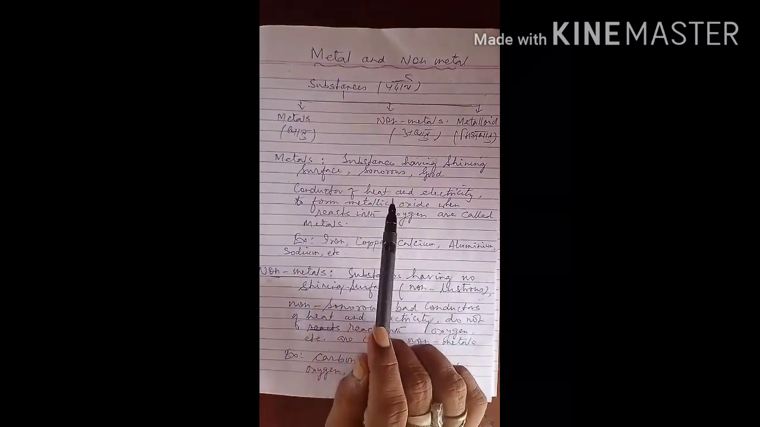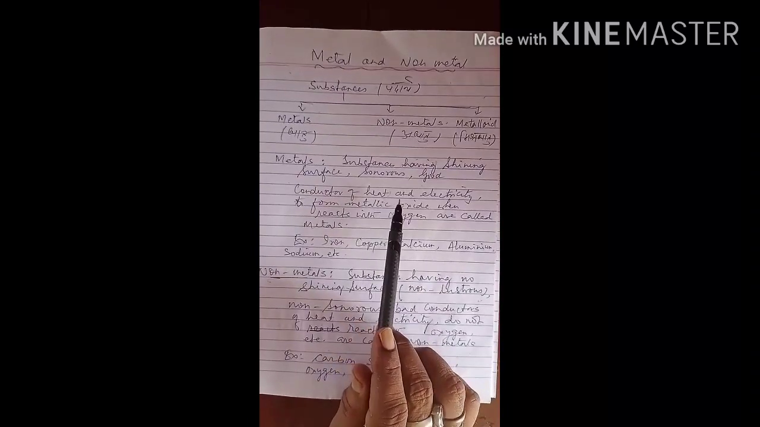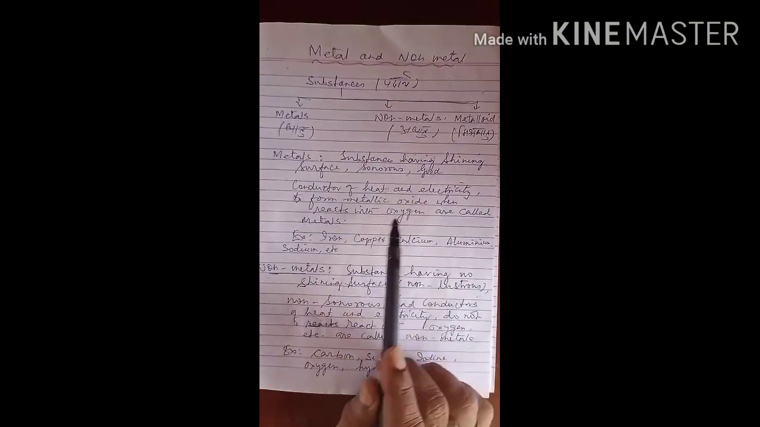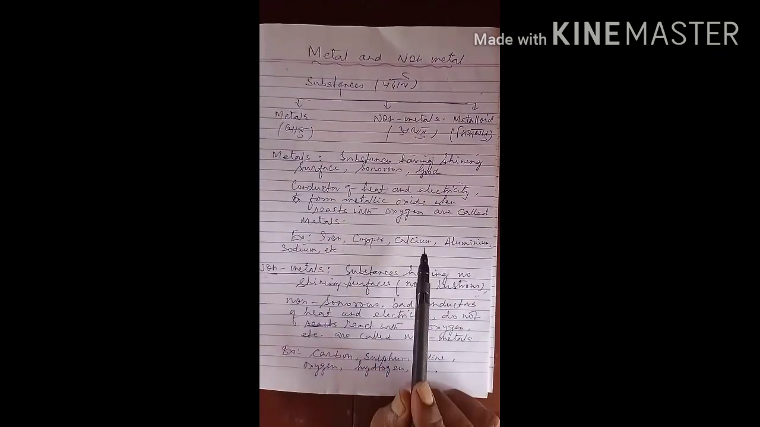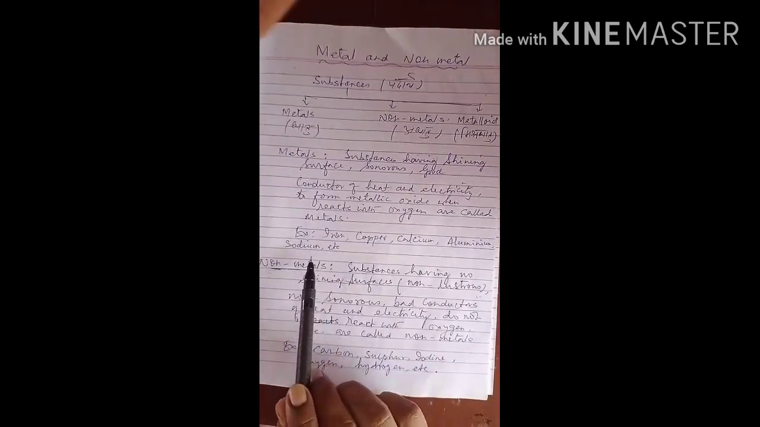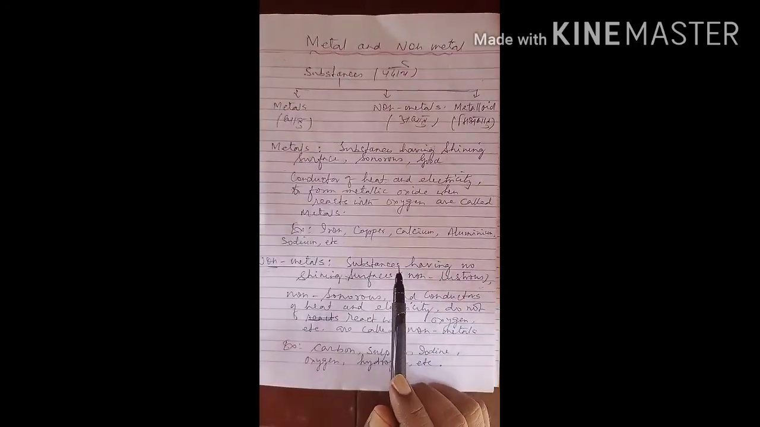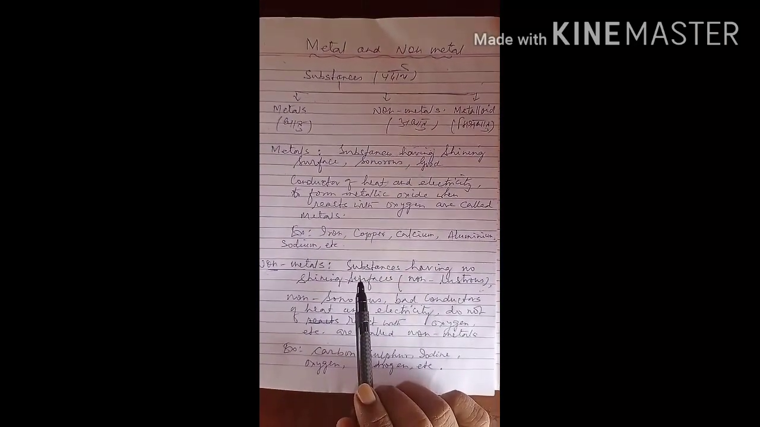Metals are substances having a shining surface, sonorous, good conductors of heat and electricity, and they form metallic oxides when they react with oxygen. Example: iron, copper, calcium, aluminium, sodium, etc.